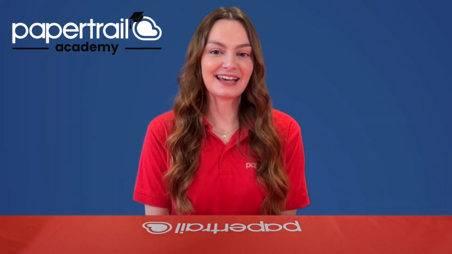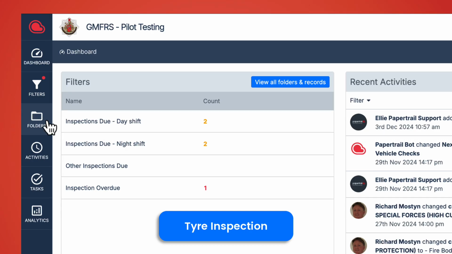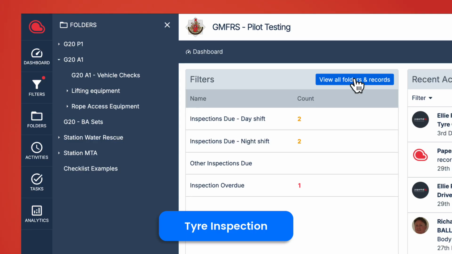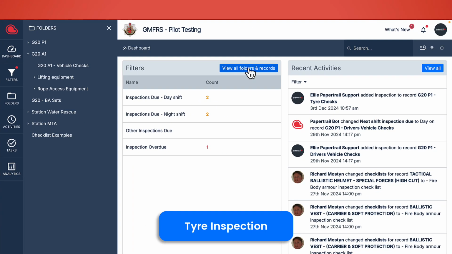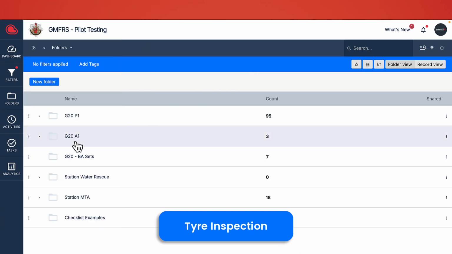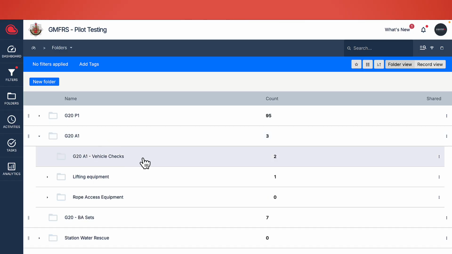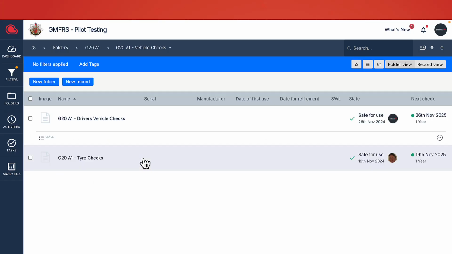Now I'm going to show you the tyre check inspection process. You can get to your records by either going through your folder structure and clicking on the folders, or from your dashboard you can click View All Folders and Records. Here you can see the station code and then A1, and in this folder you've got a subfolder called A1 Vehicle Checks. Now let's complete the A1 Tyre Checks inspection.